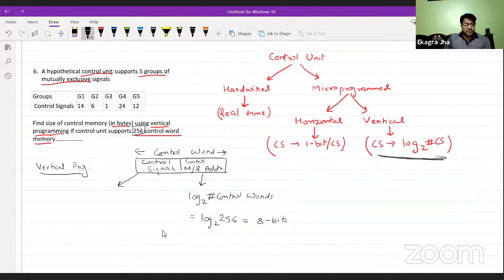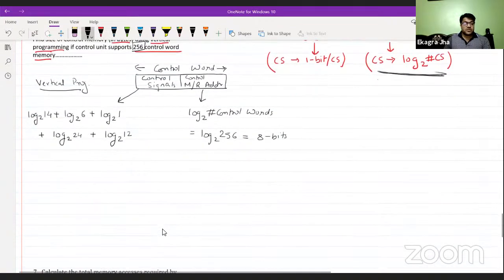So this could be: for group 1, log of control signals, which are 14, at base 2, mutually exclusive with log of the number of control signals in group 2 at base 2, plus mutually exclusive with log of G3, which is 1, at base 2, plus log of G4, which is 24, at base 2, plus log of G5, which is 12, at base 2. This is going to be the length of control signals in mutually exclusive manner, because only one group comes at a time.